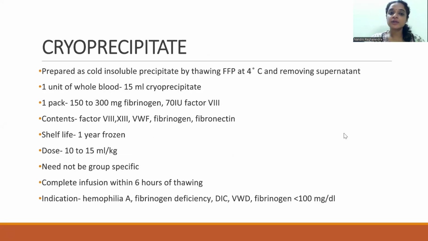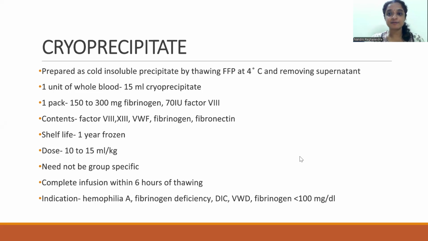Cryoprecipitates are prepared as cold insoluble precipitate by thawing the fresh frozen plasma at 4 degrees Celsius. 1 unit of whole blood yields about 15 ml of cryoprecipitate, and 1 pack gives about 150 to 300 milligrams of fibrinogen and 70 international units of factor 8. Contents are factor 8, 13, von Willebrand factor, fibrinogen, and fibronectin. The dose again is about 10 to 15 ml per kg. However, it can also be given depending upon the levels of the fibrinogen present in the blood.